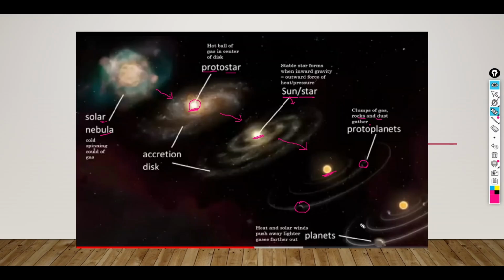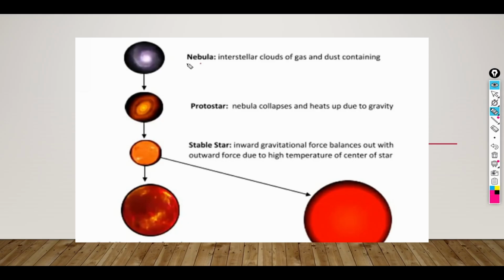It's possible that after millions of years you will find that Jupiter is in the solid state with a solid surface. Just like this, the other planets came into existence from the gaseous to the solid state. Heat and the solar wind push away the lighter gas further out. Whatever lighter gases are there got evaporated or exhausted because of the heat or the solar wind. What have we seen? The nebula.